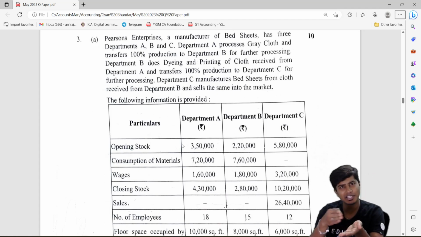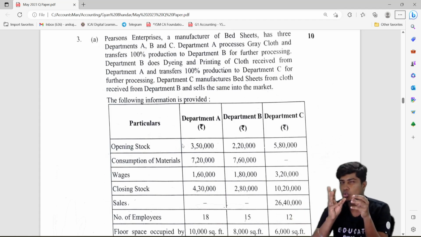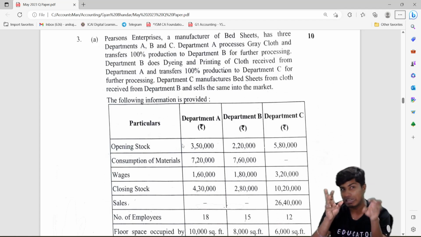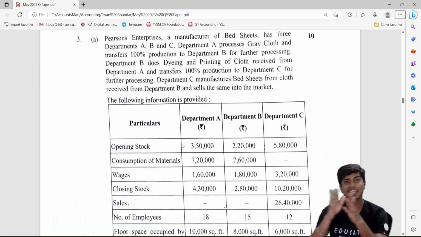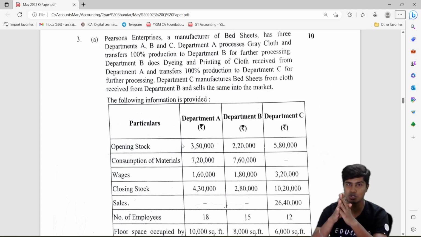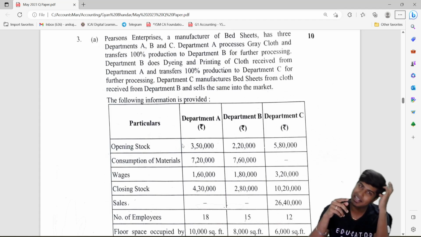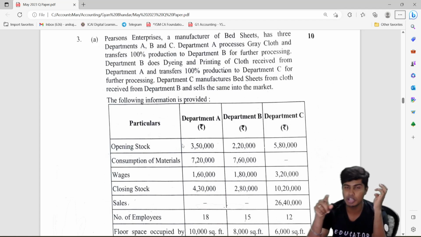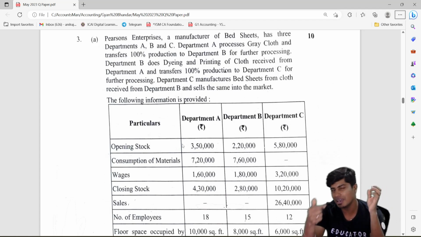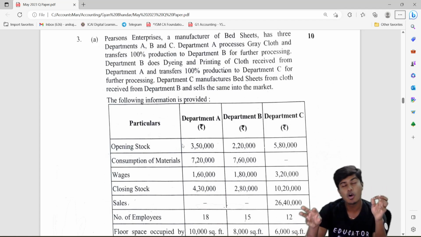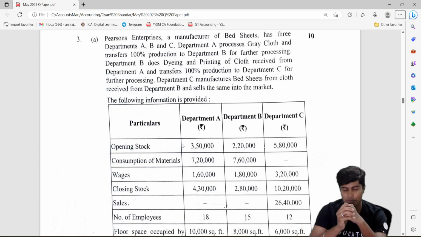Where department A's goods go to department B and department B's goods go to department C. So department B's closing stock will include some part of stock received from department A, on which department A has charged some profit. So there is unrealized profit which has to be removed from the closing stock of department B. Similarly, department B's stock has gone to department C, which is partly included in the closing stock, on which department B has booked profit. So we would have to remove unrealized profit on the stock lying in department C.